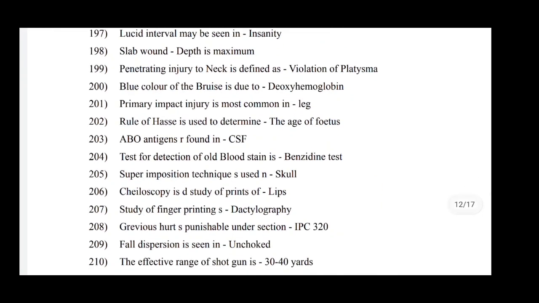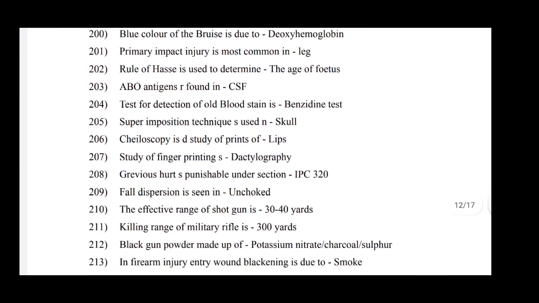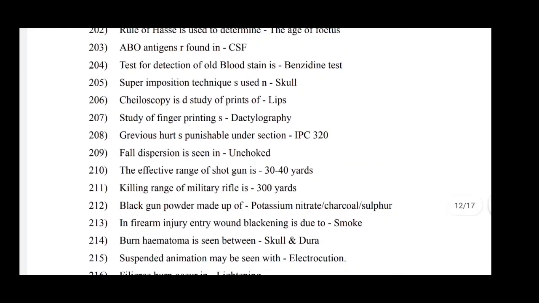Slab bound, depth is maximum. Penetrating injury to neck is defined as violation of platysma. Blue color of the bruise is due to deoxyhemoglobin. Primary impact injury is most common in leg. Rule of Haase is used to determine the age of fetus. ABO antigens are found in CSF. Test for detection of old blood stain is benzidine test.